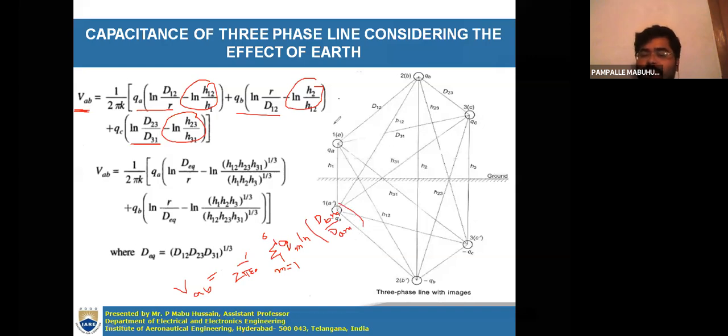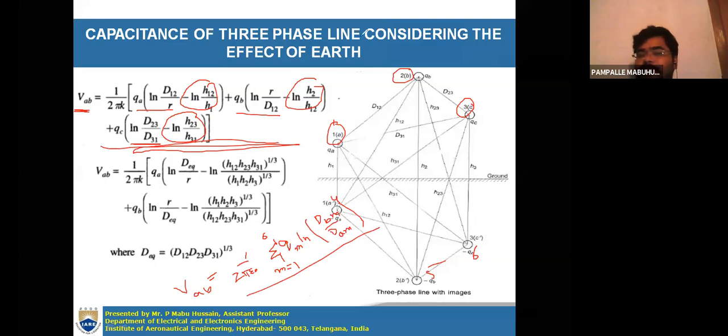When you are using this formula, let us assume that this is conductor 1, this is conductor 2, this is conductor 3, and let the image conductors be conductor 4, conductor 5, and conductor 6. Then simply you will expand. If you expand this, you will get this form.